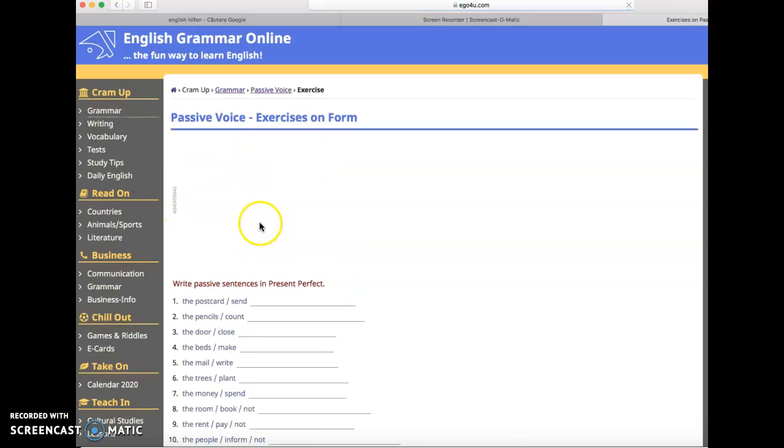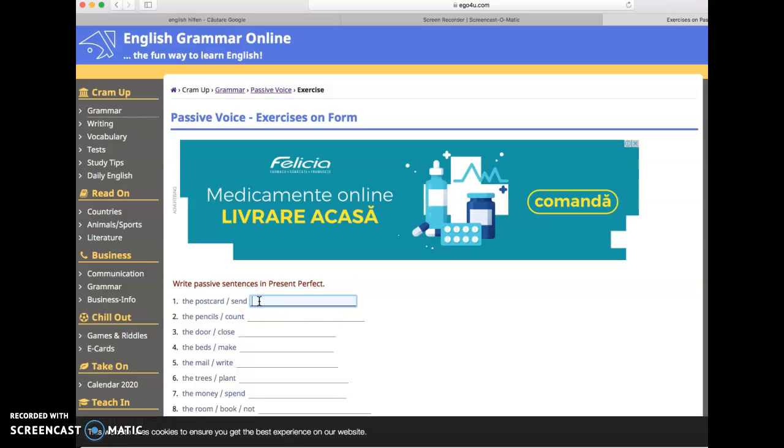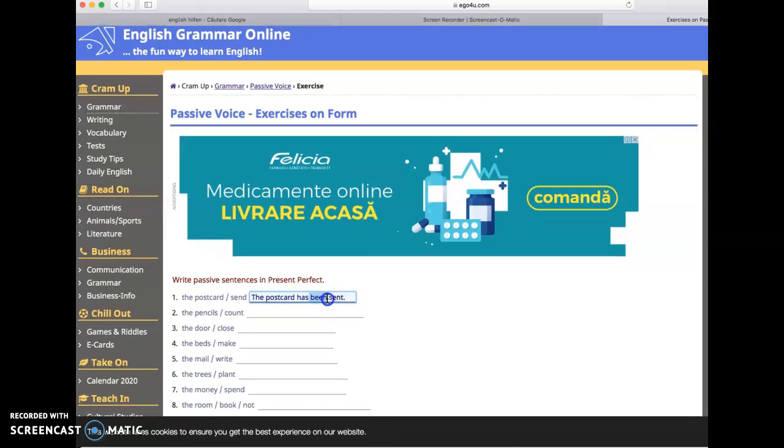Exercise on passive with present perfect. Ce s-a schimbat? The postcard sent. The postcard has, ce apare acolo? Been sent. Yes? Deci la prezentul perfect apare been.